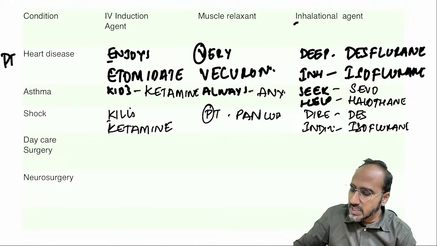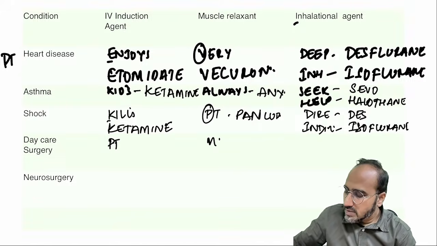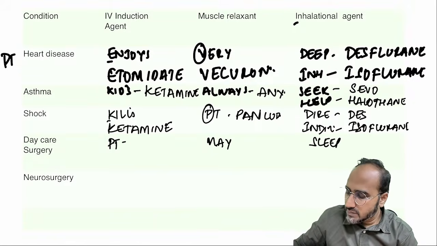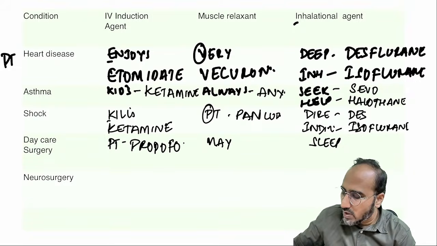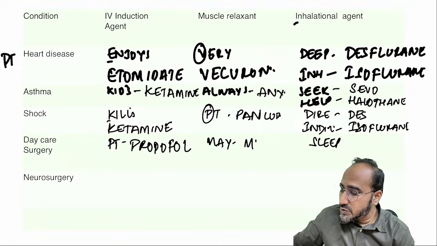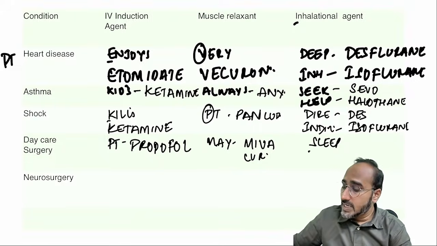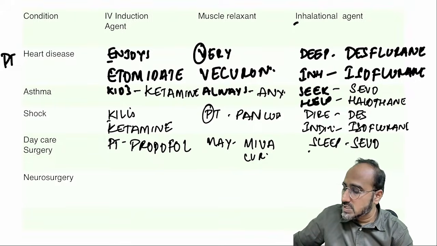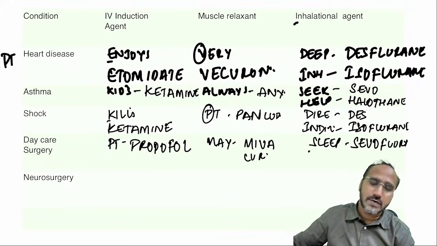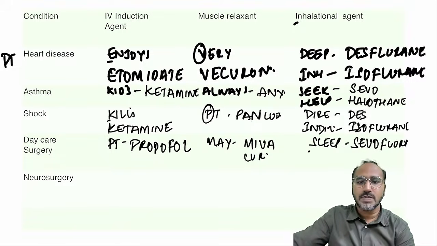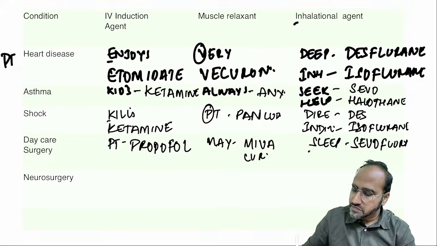Next, daycare surgery. The mnemonic is patient may sleep. Patient means what? For daycare surgery, the IV induction agent of choice is propofol. The muscle relaxant of choice for daycare surgery is mivacurium, the shortest acting non-depolarizing. And the inhalational agent for daycare surgery is sevoflurane. Initially it was desflurane, but desflurane causes airway irritation and laryngospasm. Hence we are using sevoflurane.